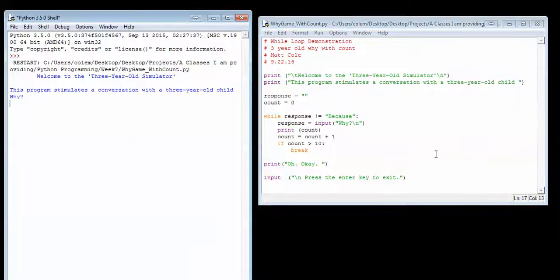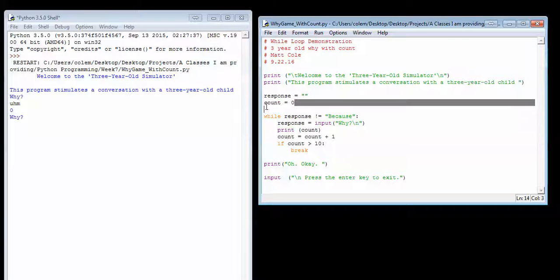So I will do a couple of these just as I did before. Notice now it's a 0, because that's our initial print value where it starts out with a variable of 0. If I do "because," it still has to be literal. So again, my count goes to 1. Even if I hit the enter key, that's not what it's expecting, so it'll still continue to count up. It will do so until either it breaks out at the value of 10, or if I show "Because."